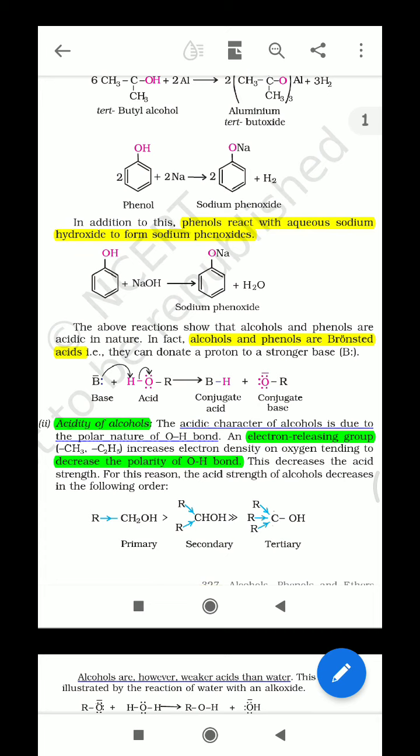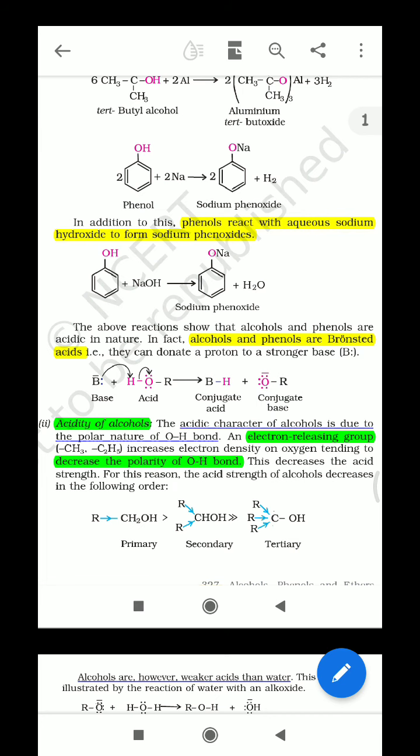And in fact the next yellow highlighted line is very important for objective questions, that alcohol and phenols are Bronsted acids, because in Lewis acid it is the acceptance or donation of electrons, and in Arrhenius acid it is release of H+ and OH-, and in case of Bronsted acid it is related to the lone pair one also. So alcohol and phenol are Bronsted acids, they can donate a proton to the stronger base. This is the concept of Bronsted, that is, they can donate a proton to the stronger base.